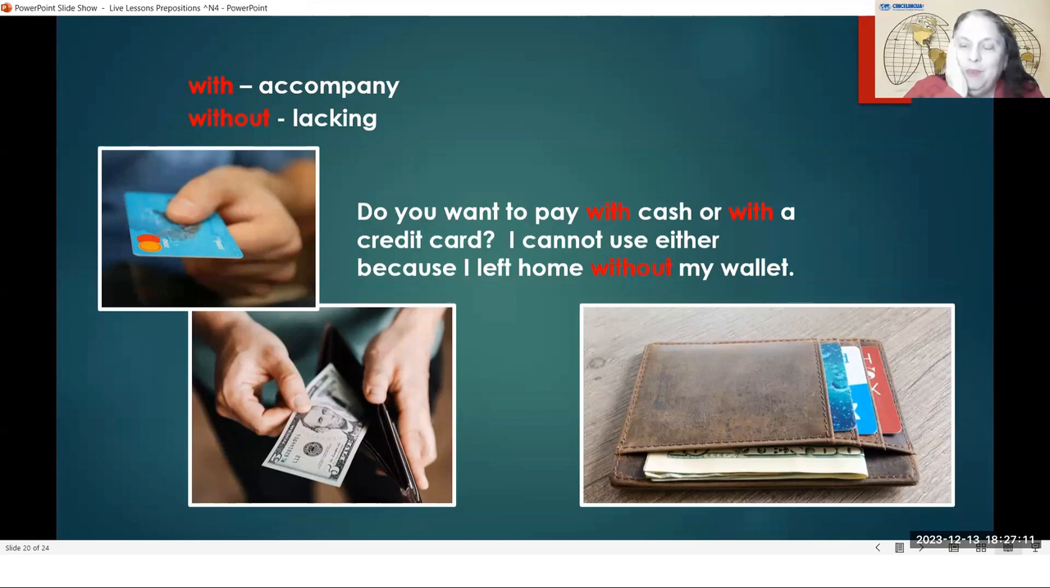Oh no, I left my home without my wallet. I don't have my wallet. My wallet is sitting on the table at my house. Right now I am without my wallet. I'm missing my wallet. So that is a problem. Without.